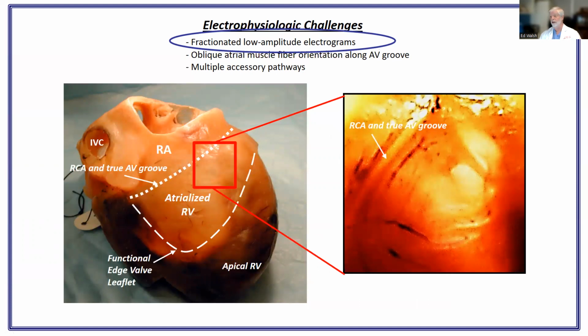If you look at the biology of that area, this is a view of the diaphragmatic surface of the heart with Ebstein's anomaly. This is all atrialized right ventricle. I'm shining a light in here so that you can almost transilluminate how thin ventricular muscle is in that region right along the AV groove. It's almost like parchment paper.